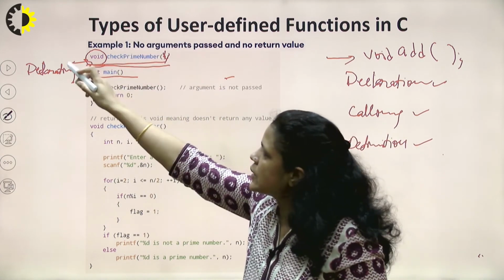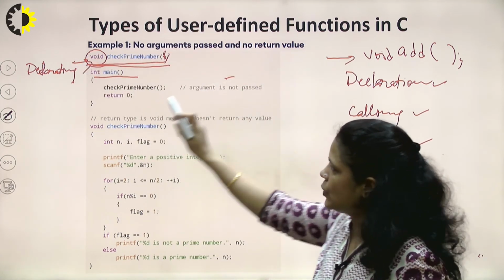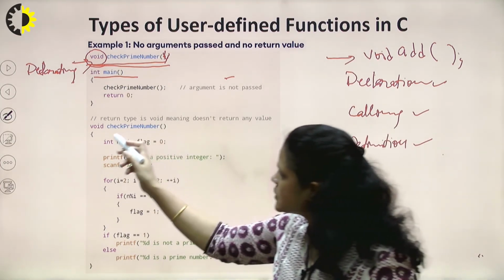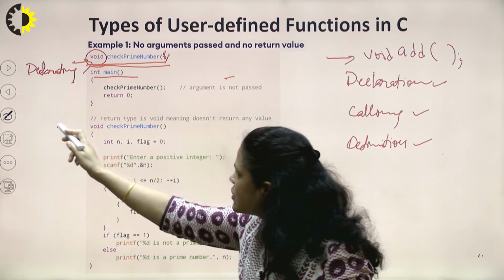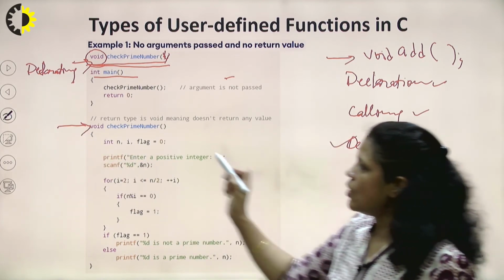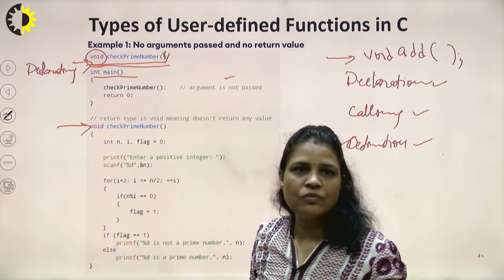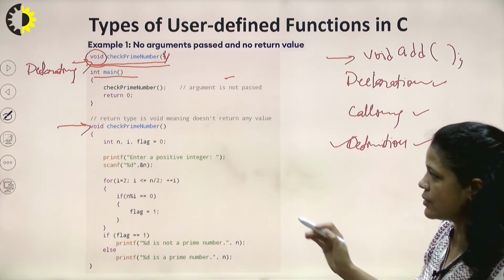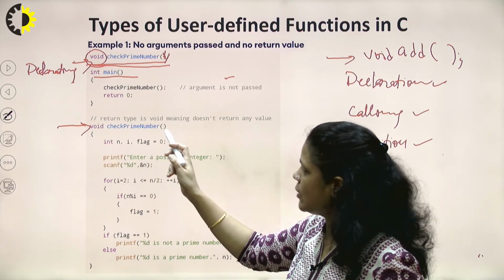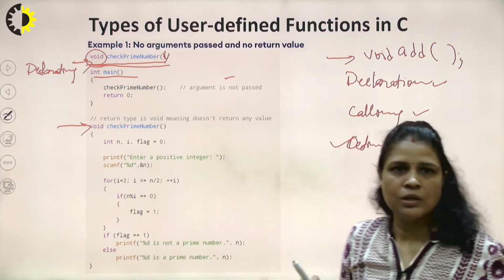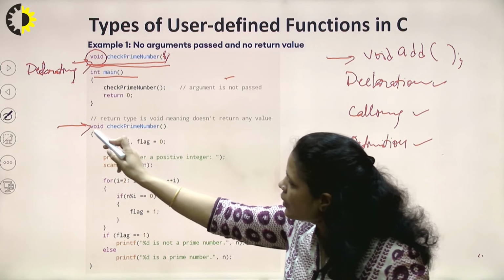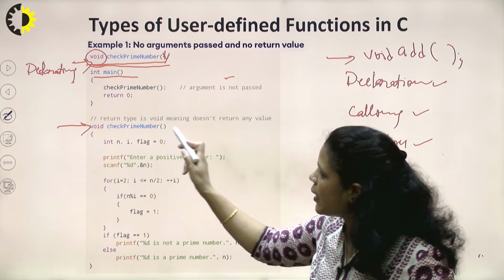So first is the declaration statement, that is clear to us, and the second is the calling statement, that is clear to us, and the third thing is the function definition. So how will we define that particular function? We need to write the function header, then the body. The function header will be the same as the declaration except the semicolon. So all the things will come here: the void keyword, function name and empty bracket.